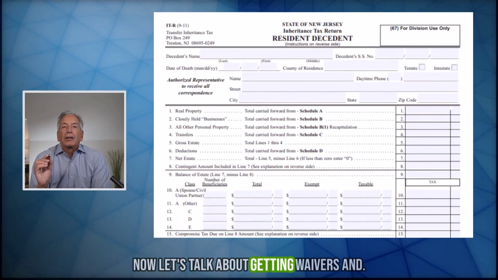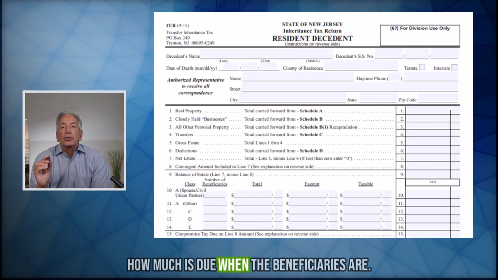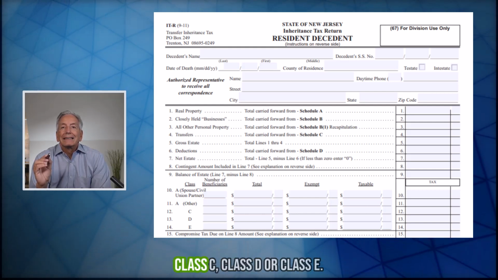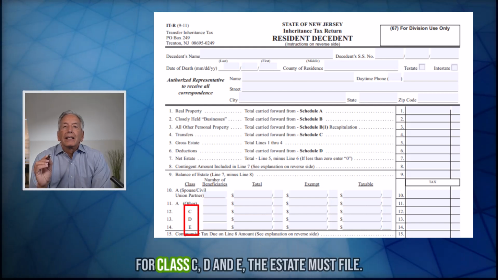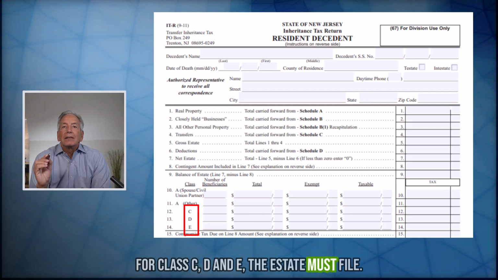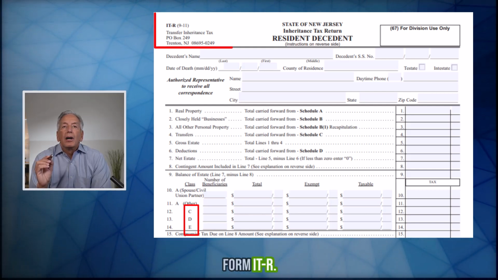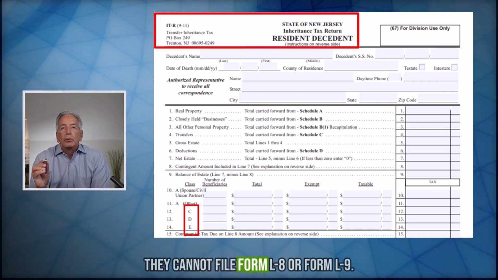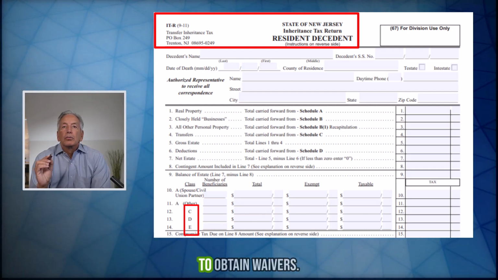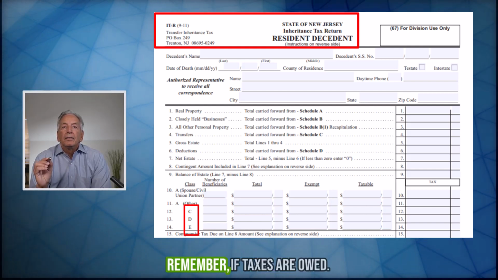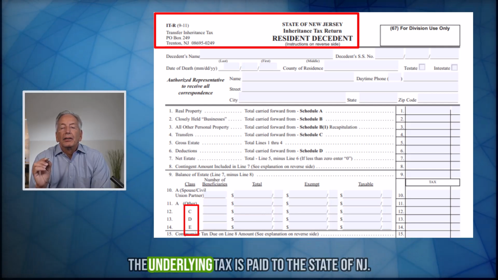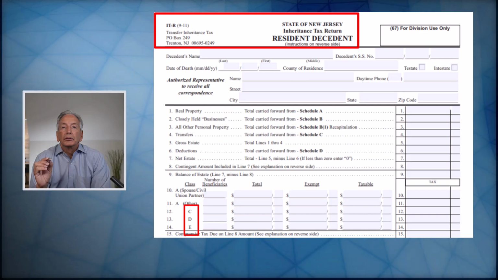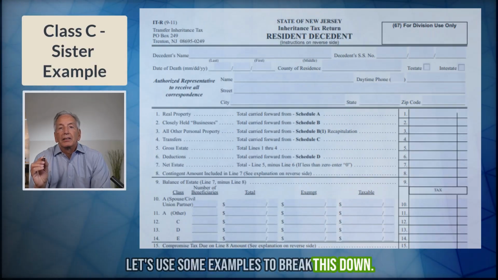Now let's talk about getting waivers and how much is due when the beneficiaries are Class C, Class D, or Class E. For Class C, D, and E, the estate must file Form ITR. They cannot file Form L8 or Form L9 to obtain waivers. Remember, if taxes are owed, you usually can't get the waivers until the underlying tax is paid to the state of New Jersey. Let's use some examples to break this down.